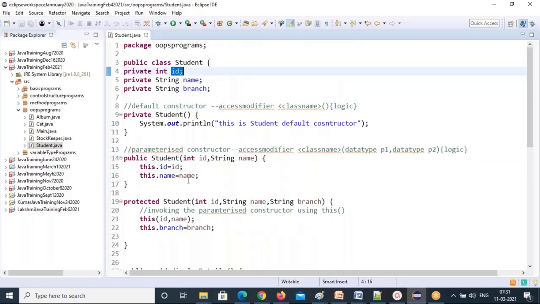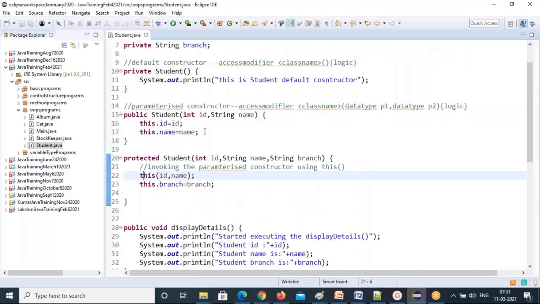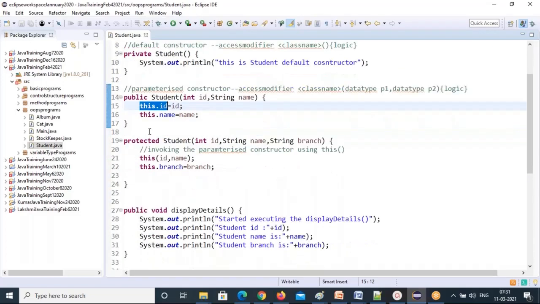Whatever name value you set is assigned to the instance variable. And see how we invoked one constructor in another constructor using the this keyword, and how we refer to the instance variable with the this keyword. So this is the advantage of the this keyword.